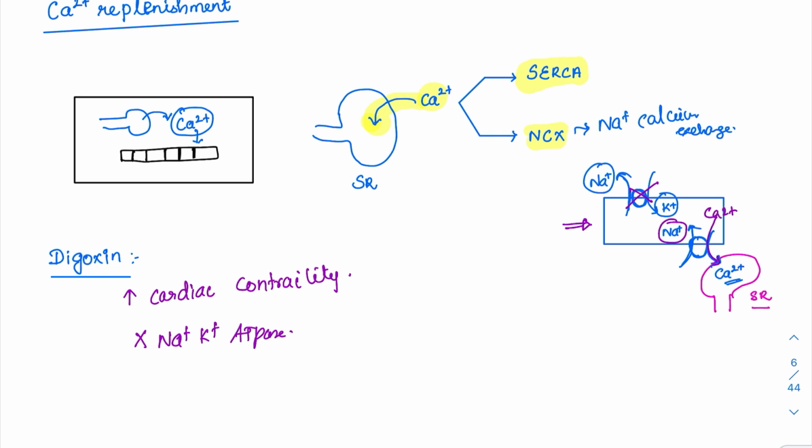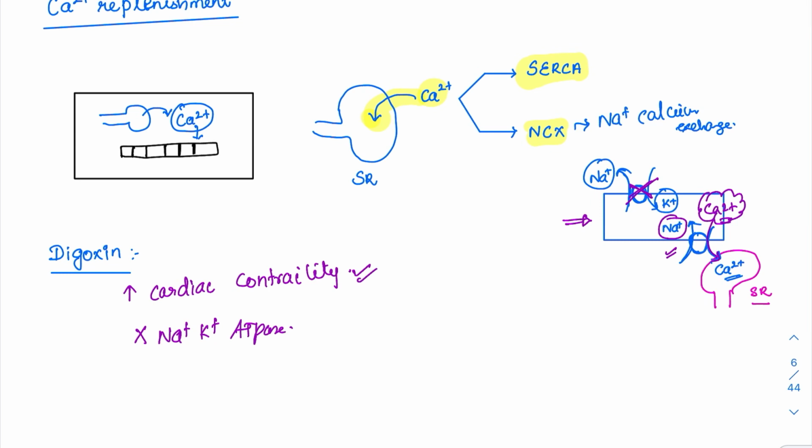This calcium will stay in its own place. It is not going back into the sarcoplasmic reticulum, because the exchanger depends on the sodium potassium ATPase. So ultimately this pump also will stop acting because it is dependent on that. Then what happens to the calcium? The calcium will be available for a little longer time. So if the calcium is available for a longer time or more calcium is available, what is going to happen? There will be an increase in cardiac contractility. But the primary function of digoxin is to block the sodium potassium ATPase, and it indirectly affects the sodium calcium exchanger. So this can be an MCQ. What is the mechanism of action of digoxin?